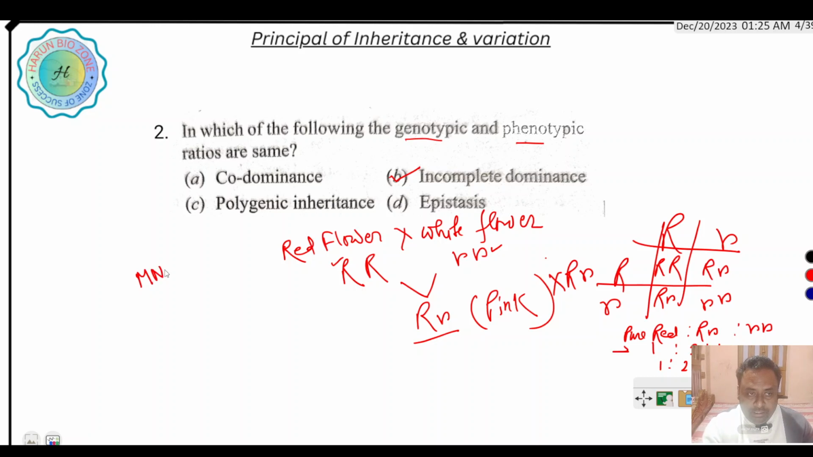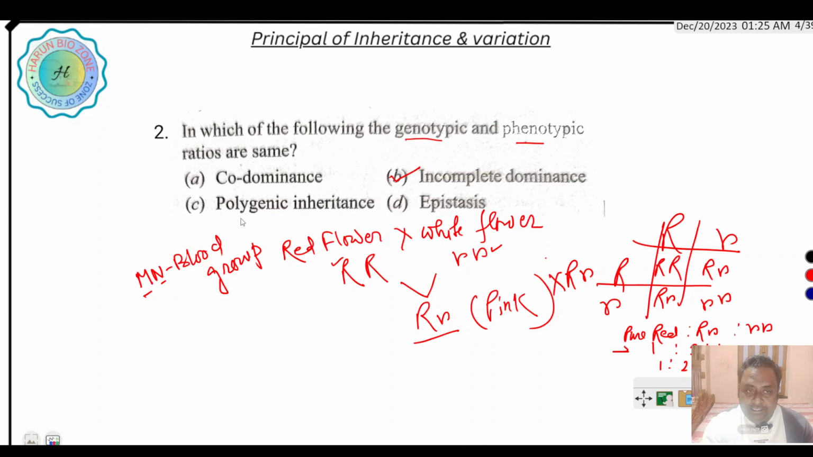But in case of codominance, like the MN blood group or AB blood group, both M and N genes are expressed. When both genes are expressed, this is called codominance.